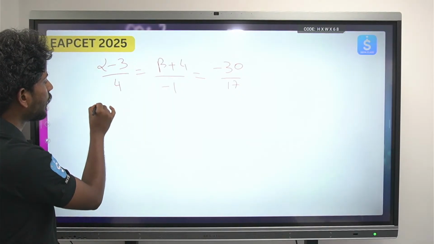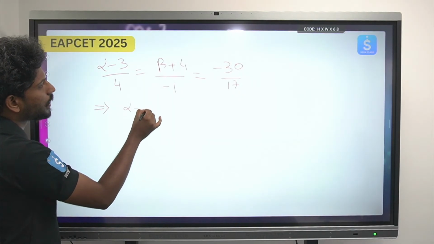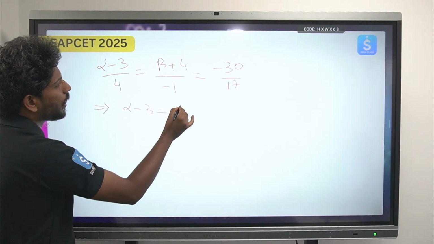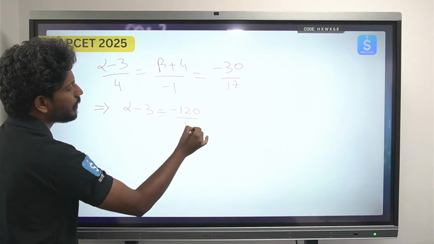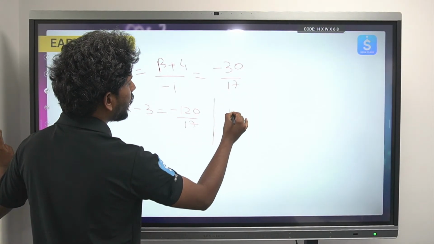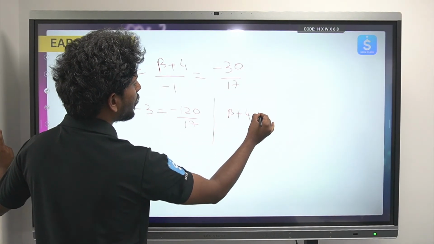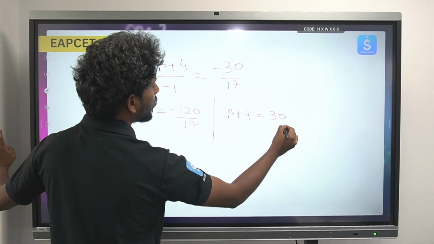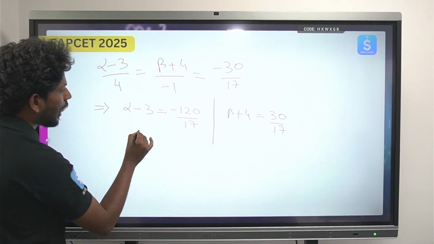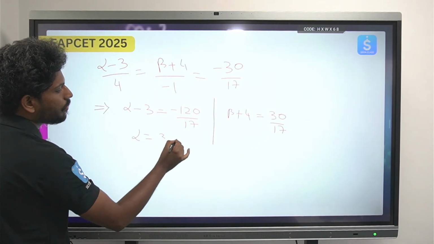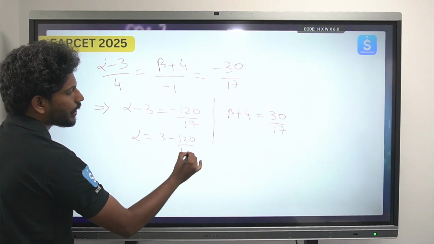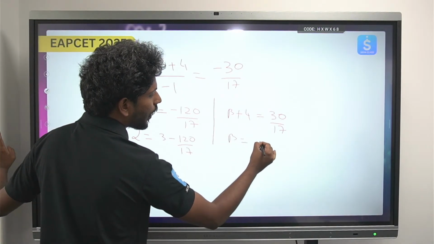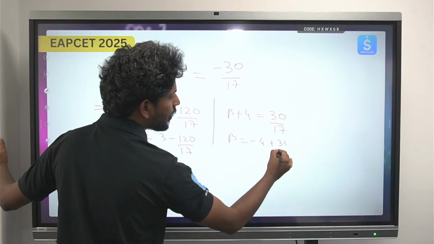From here we can write alpha minus 3 is equal to minus 120 by 17, and similarly beta plus 4 is equal to 30 by 17. So alpha is equal to 3 minus 120 by 17, and beta is equal to minus 4 plus 30 by 17.